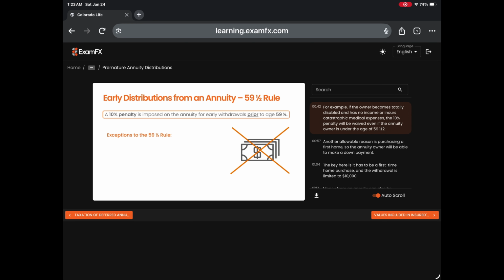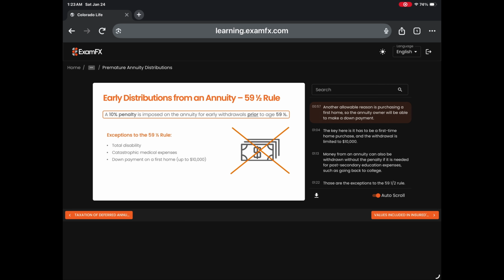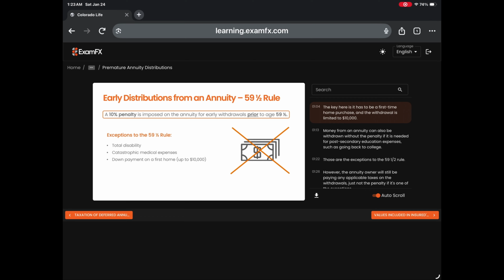For example, if the owner becomes totally disabled and has no income or incurs catastrophic medical expenses, the 10% penalty will be waived, even if the annuity owner is under the age of 59 and a half. Another allowable reason is purchasing a first home, so the annuity owner will be able to make a down payment. The key here is it has to be a first-time home purchase, and the withdrawal is limited to $10,000.